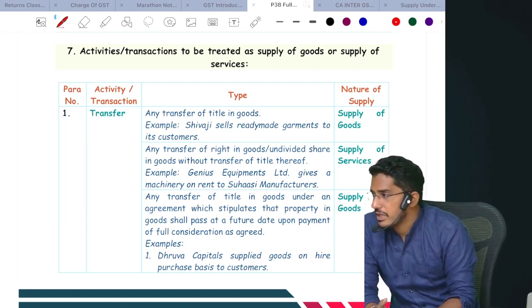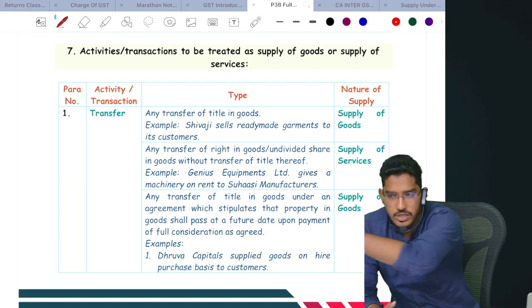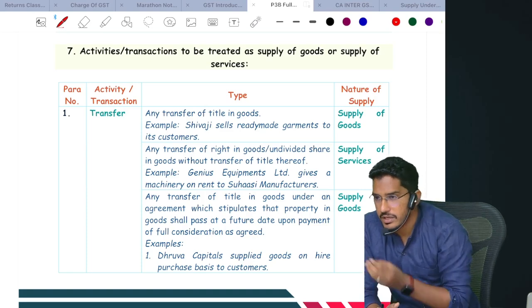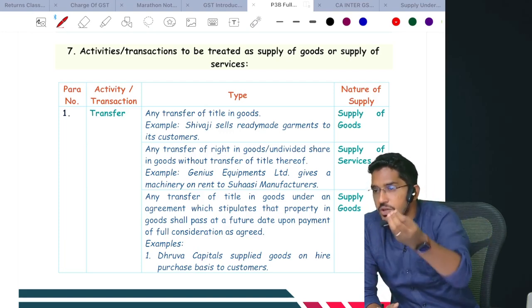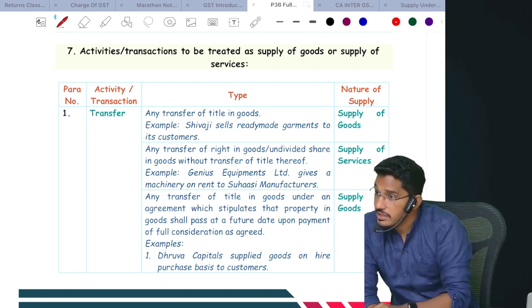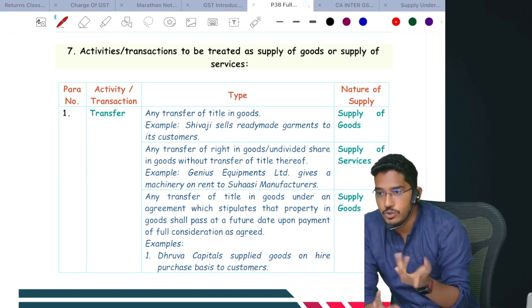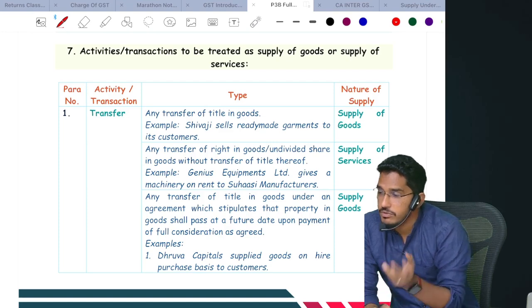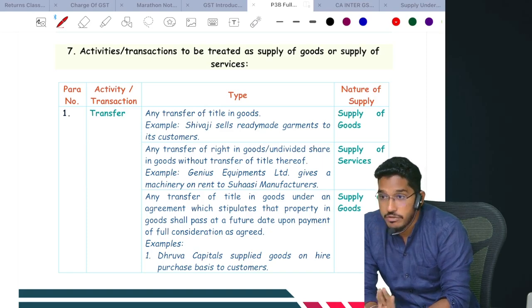Like for example, take restaurants. When you go to the restaurant, they provide food, but along with that whatever ambience they are offering, that is service. You go to a restaurant at the corner of the road and eat there, their food is prime, service is minimal. If you go to a 5-star hotel and eat, their service is prime, food is minimal, but somehow you are getting two at a price of one. Now, should that be treated as supply of goods or supply of service? So these kinds of confusions will arise.